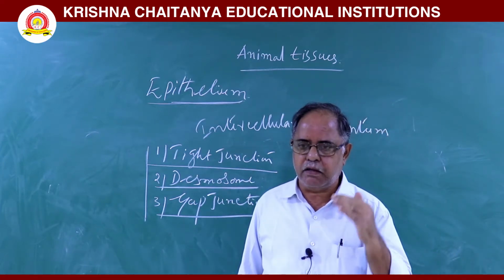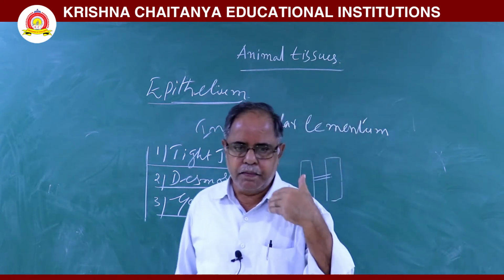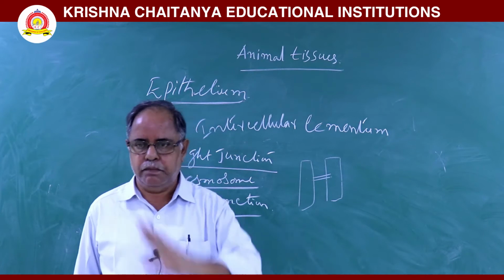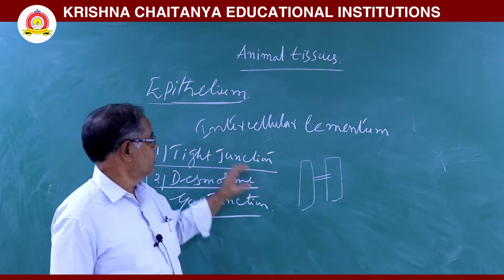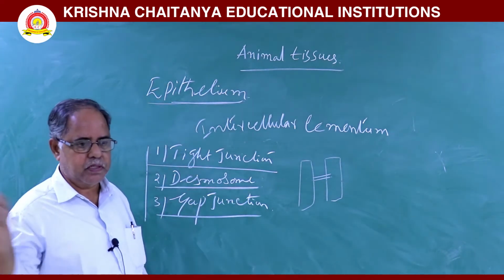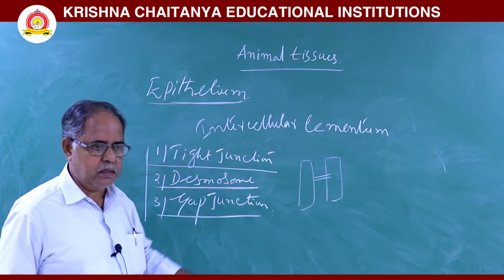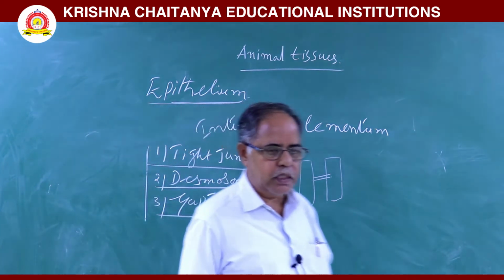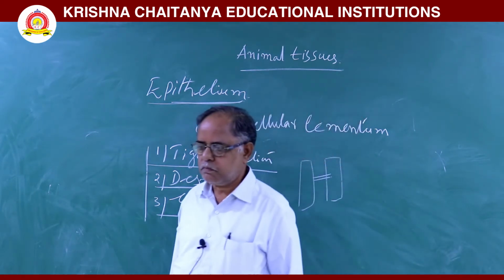That means it originates from ectoderm or mesoderm or endoderm. So, this epithelial tissue is originated from three types of germ layers. That is, it may originate from ectoderm, it may originate from endoderm, it may originate from mesoderm.